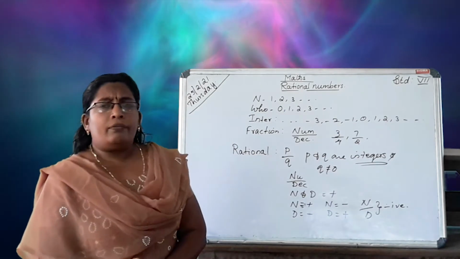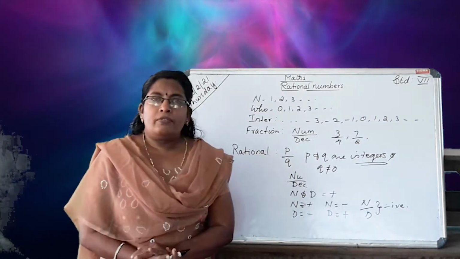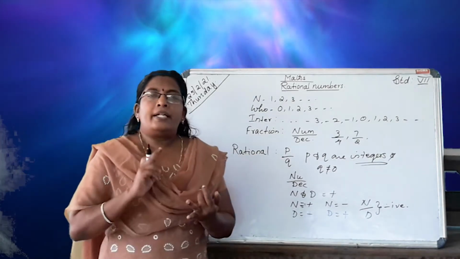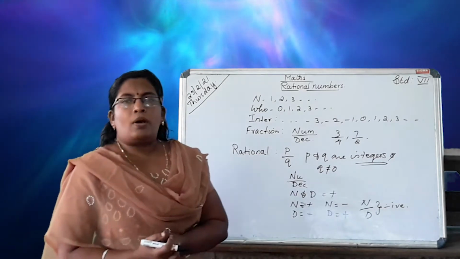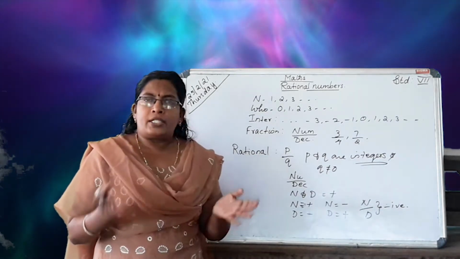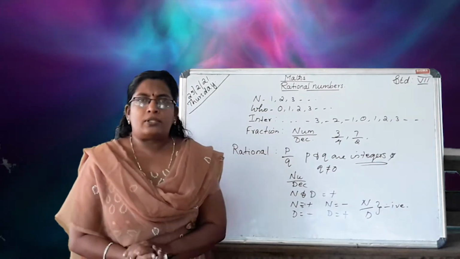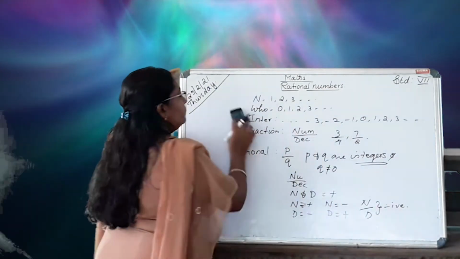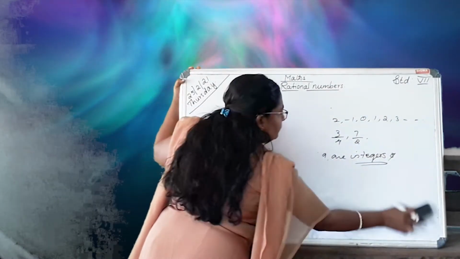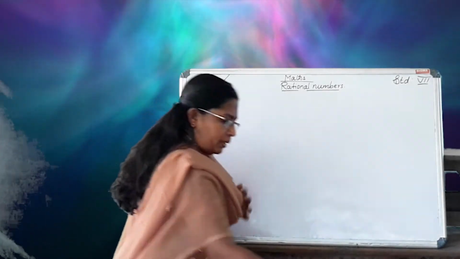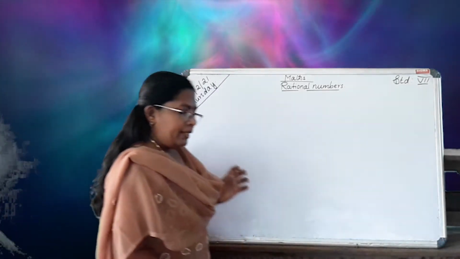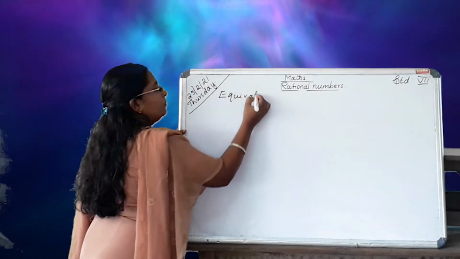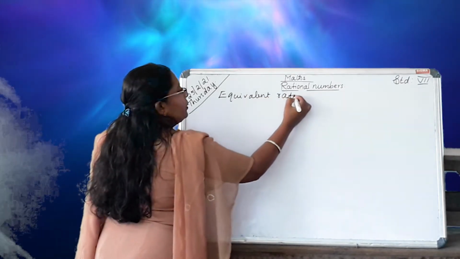Next, using these rational numbers, we can find the equivalent rational number, then the simplest form or standard form, then addition, subtraction, multiplication, division, everything we can do. Okay, we can do one by one. So first one, equivalent rational numbers.